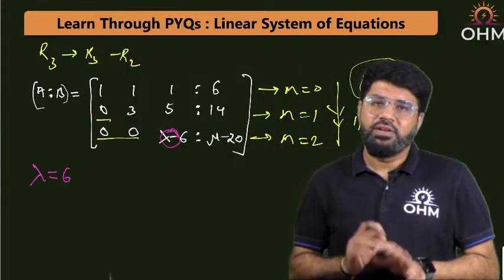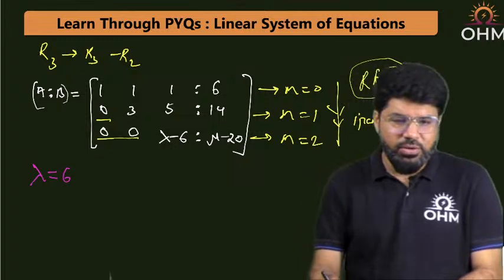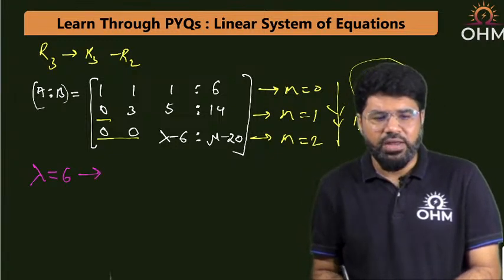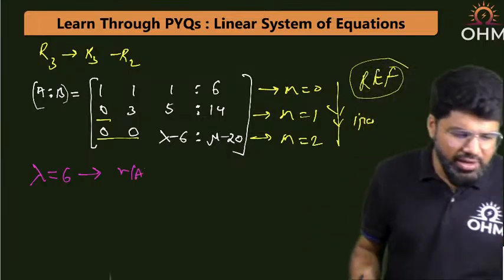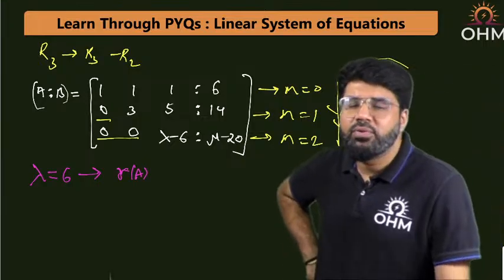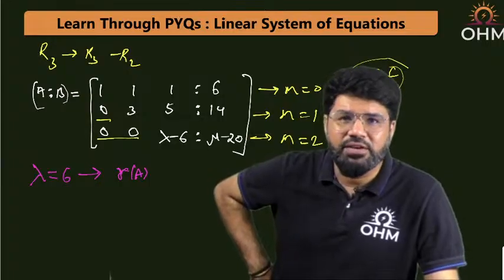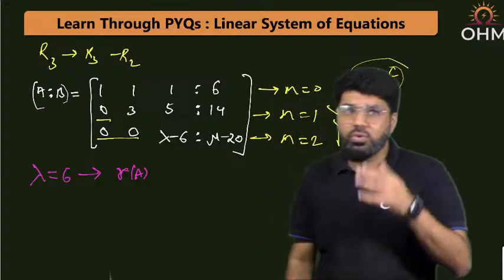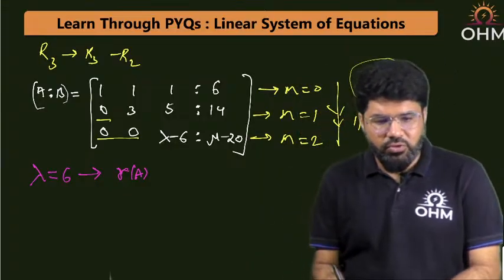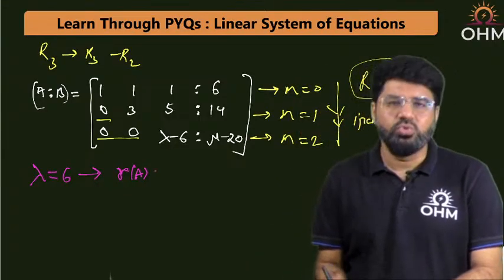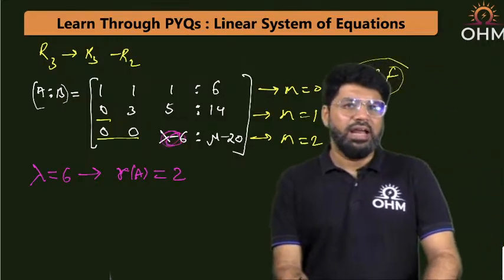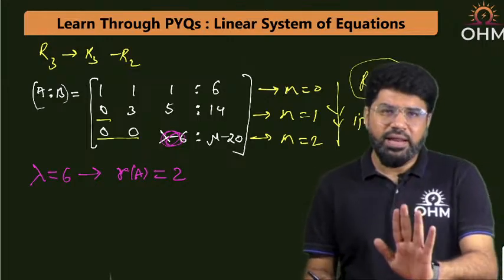Rank of A will be 2, clear? So this is very clear that if I take lambda equal to 6, rank of A, because recall what we learned in the row echelon form, that if a matrix is in row echelon form, rank of matrix is known as the number of non-zero rows. So how many non-zero rows? 2. Because this row will become 0. Rank of A will be 2. Correct?